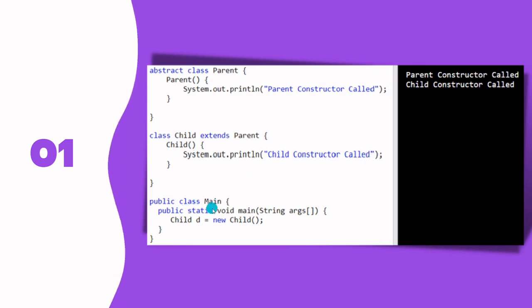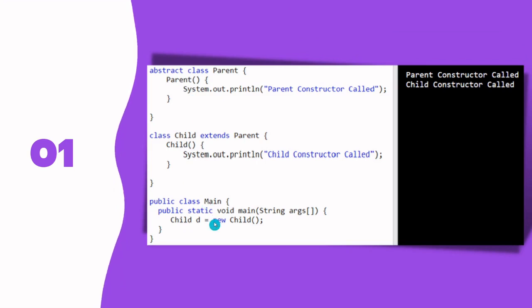Then we have our main class where we create an object of Child. Here there is constructor chaining. When we call the Child constructor, the first line of this constructor is going to be super. So super is calling the Parent class constructor, and that is what we call constructor chaining.